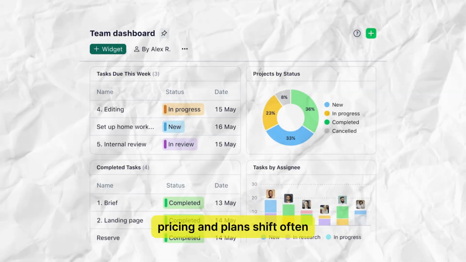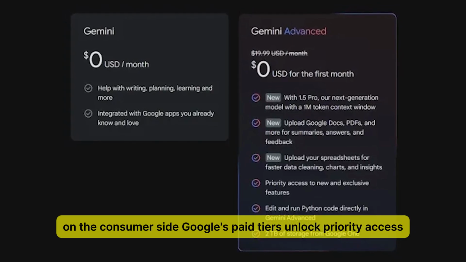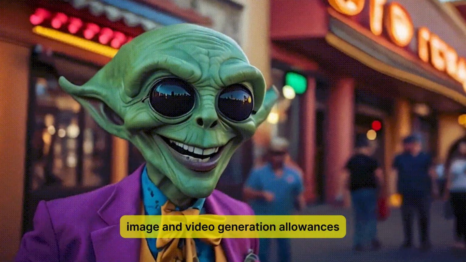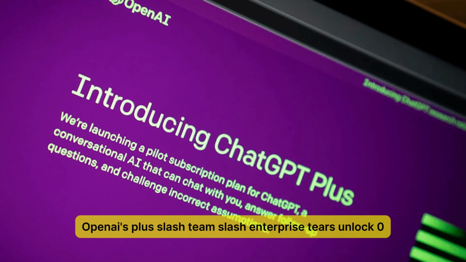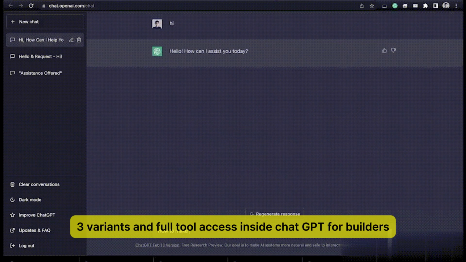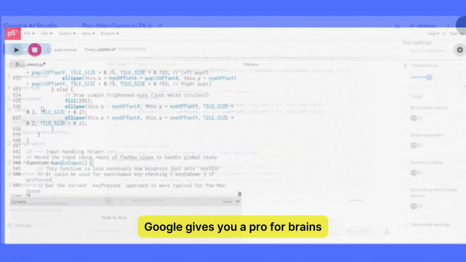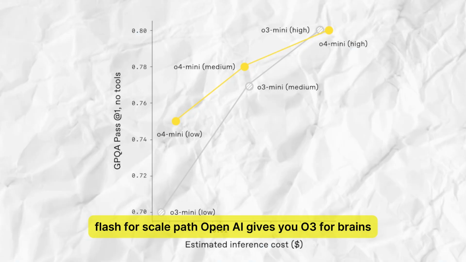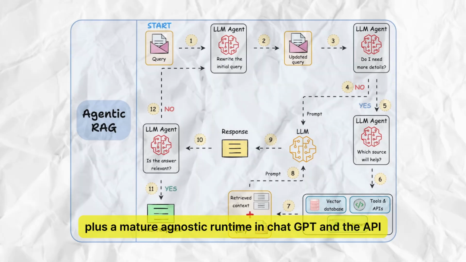Pricing and plans shift often, but here's the practical takeaway. On the consumer side, Google's paid tiers unlock priority access, long context, native audio, image and video generation allowances, and deep research style features. OpenAI's Plus/Team/Enterprise tiers unlock O3 variants and full tool access inside ChatGPT. For builders, Google gives you a Pro for Brains, Flash for Scale path. OpenAI gives you O3 for Brains, smaller models for scale, plus a mature agentic runtime in ChatGPT and the API.